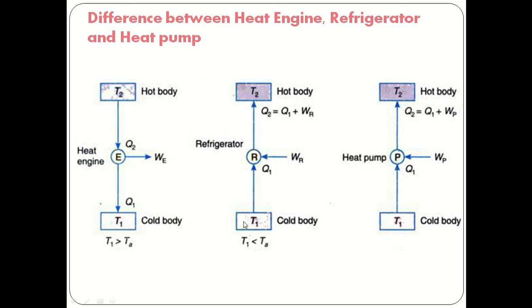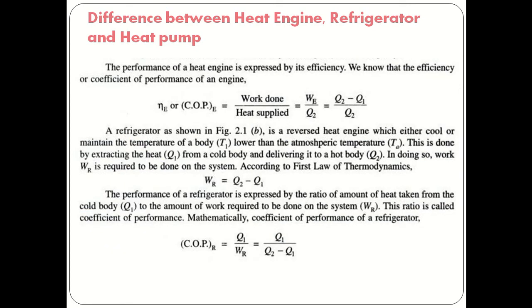But the difference between the heat engine and refrigerator is that T1 is always less than TE, that means the sink temperature is less than the atmospheric temperature. And for the heat pump, T1 is always greater than or similar to the atmospheric temperature. So this is the difference between the heat engine, refrigerator and heat pump.